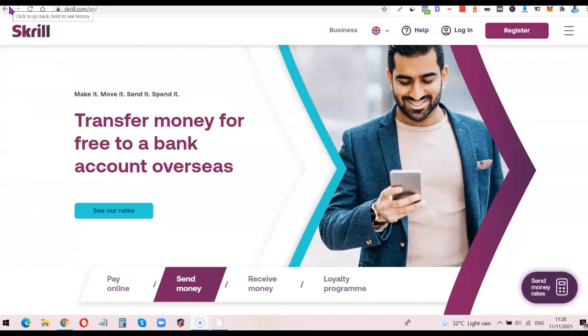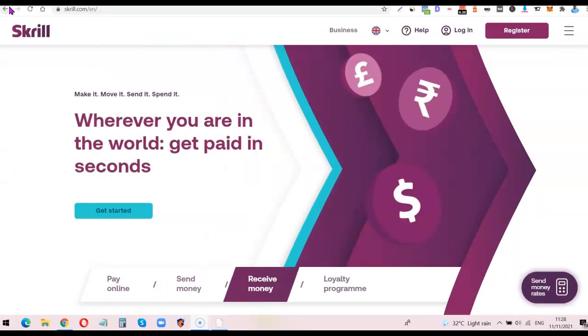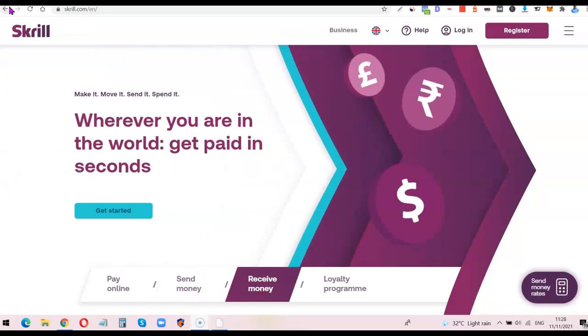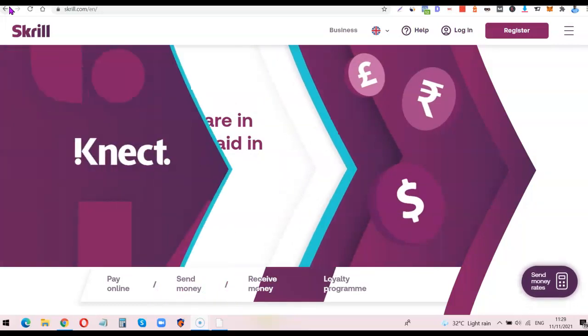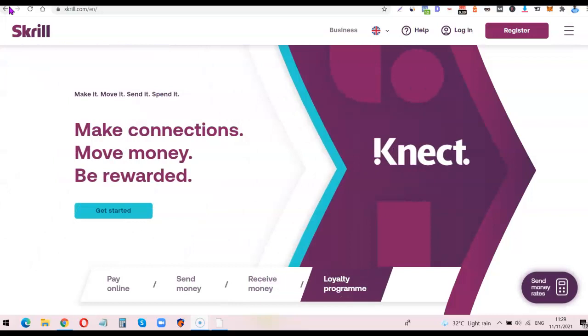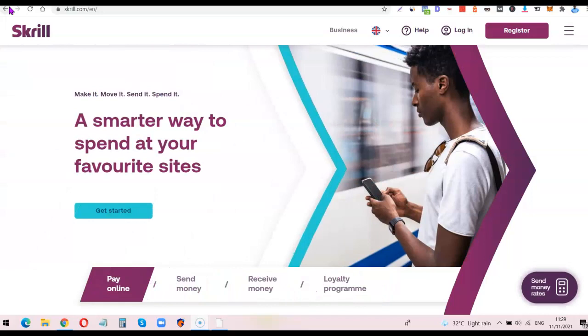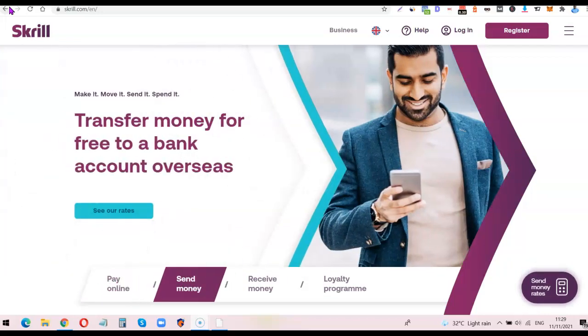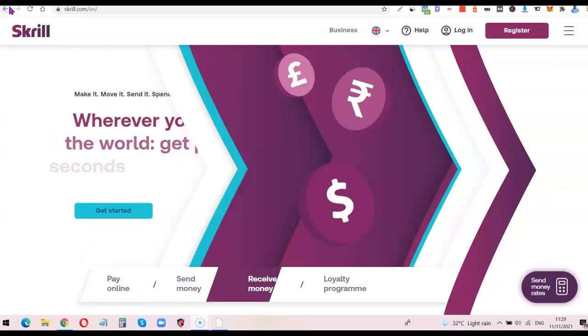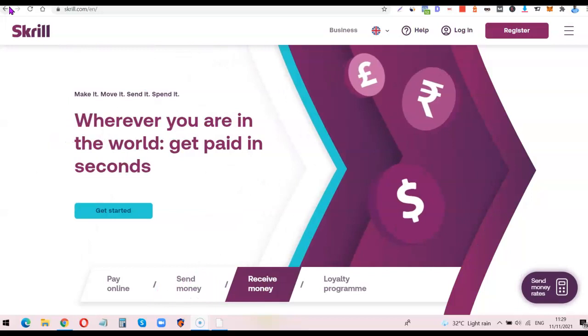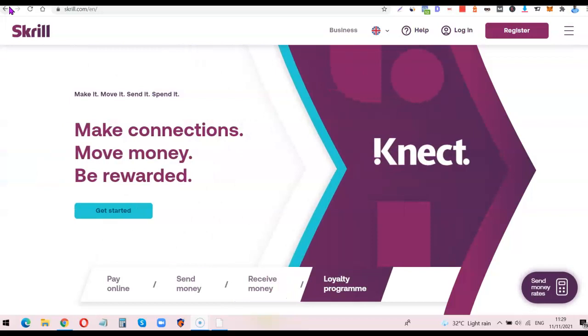What you want to do when it comes to Skrill is create an account with them and verify your account. Once your account is verified, you want to top up your account. Like I said earlier, not all cards work on this platform, so you want to try as many cards as possible. The one that works for you is what you're going to be using, because there have been instances where I used a UBA MasterCard to fund a particular platform, then my friend used it to fund the same platform and it didn't work for him. So just try several cards. The one that worked for you is what you're going to be using.